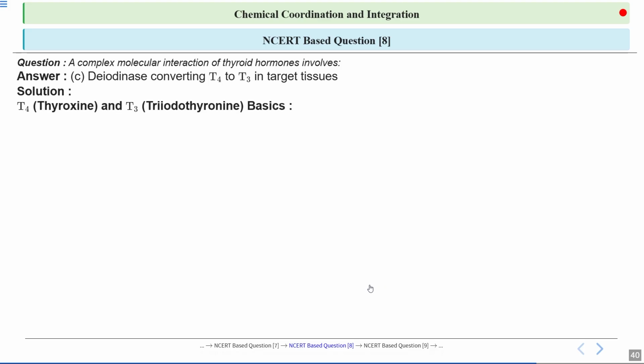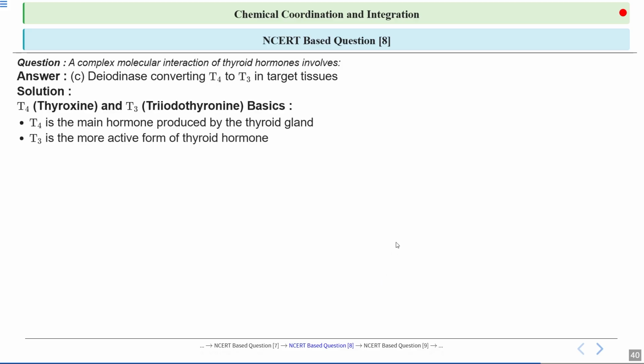So let's talk about T3 and T4. We know T4 is the primary hormone secreted by the thyroid gland, and it plays a key role in regulating metabolism, growth, and development. Whereas T4 is converted to T3, the more active form, in various tissues throughout the body. So T3 is more biologically active than T4. It influences cellular function by binding to nuclear receptors, affecting gene expression and energy utilization throughout the body.